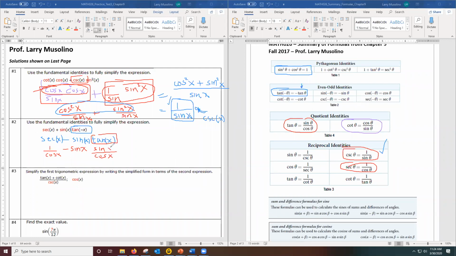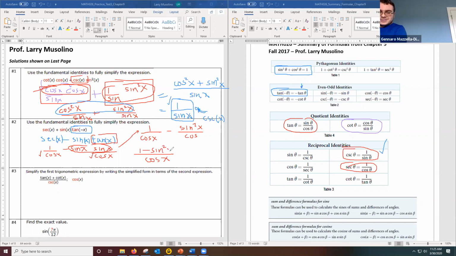All right, well, I'm noticing this is a subtraction, but the good news is it looks like I have the same denominator to do the subtraction. So I'm very excited about that. All right, so let me write this as 1 over cosine. And in the second fraction, I have a sine times sine. So I'm going to write it as a sine squared. And this is over cosine. But I have the same denominator, so let me do the subtraction, keep the denominator the same. Subtract the numerators, 1 minus sine squared.